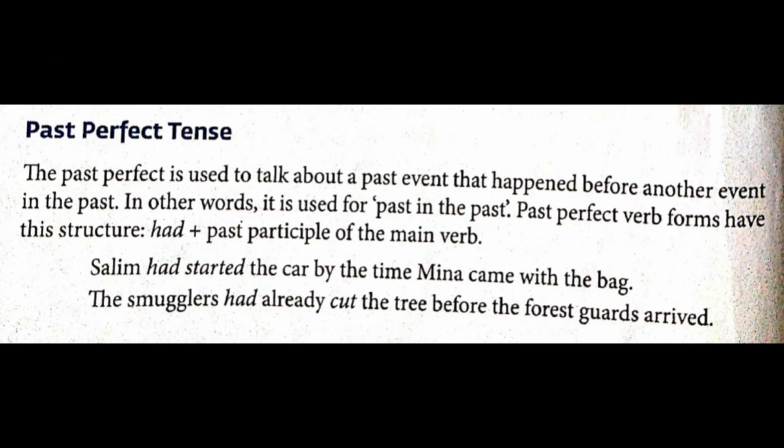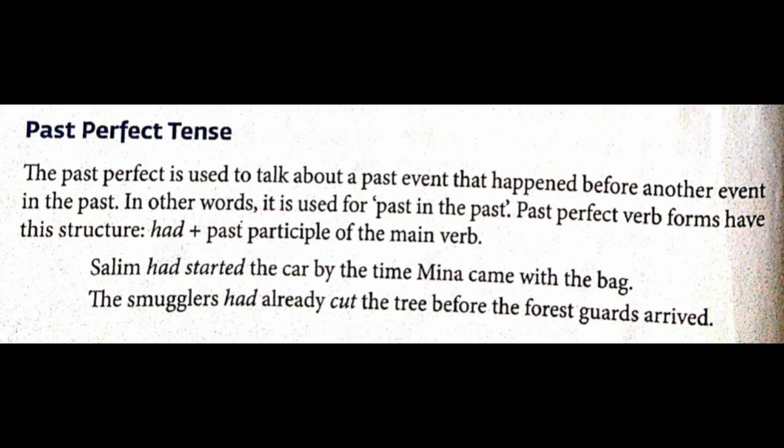Now we shall study, students, past perfect tense. The past perfect is used to talk about a past event that happened before another event in the past. In other words, first of all, it is used for past in the past. Past perfect verb forms have this structure. What is the structure, or what is the form of the verb?